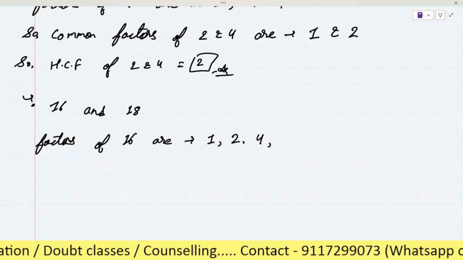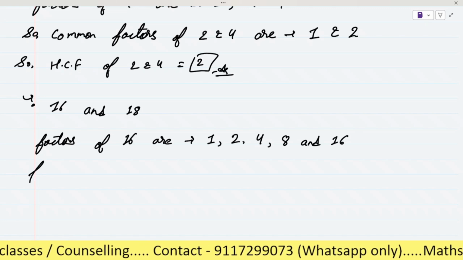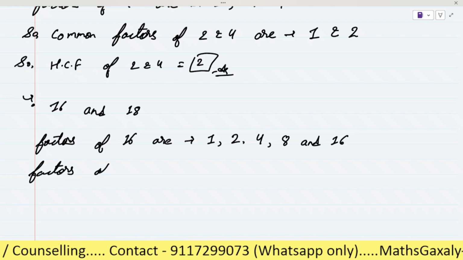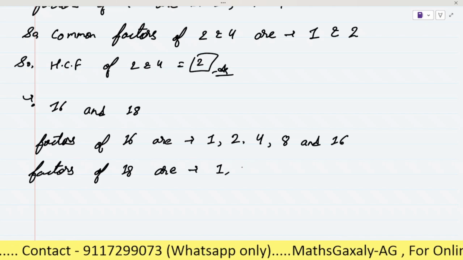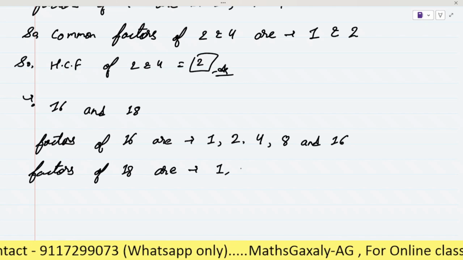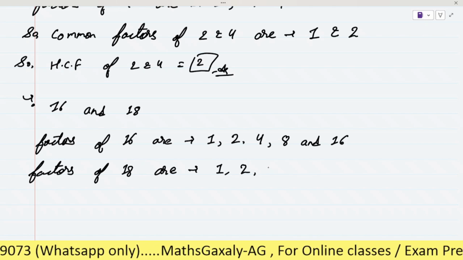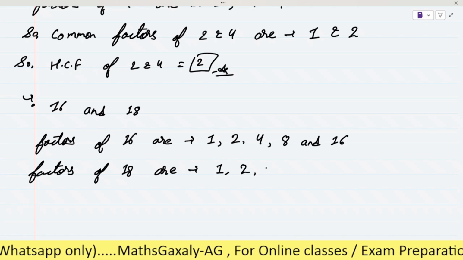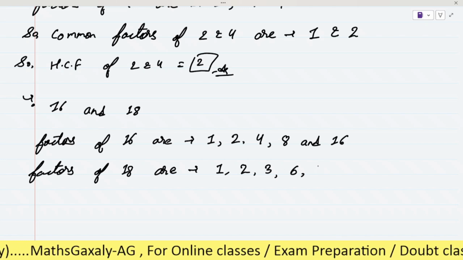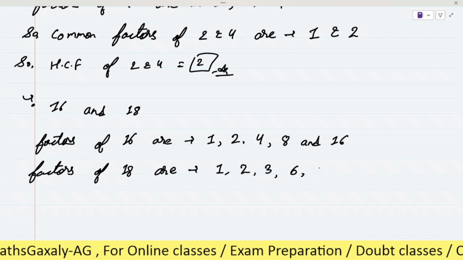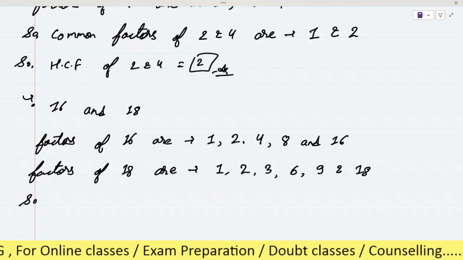Similarly, factors of 18 are 1, 2, 3, 6, 9 and 18, right?